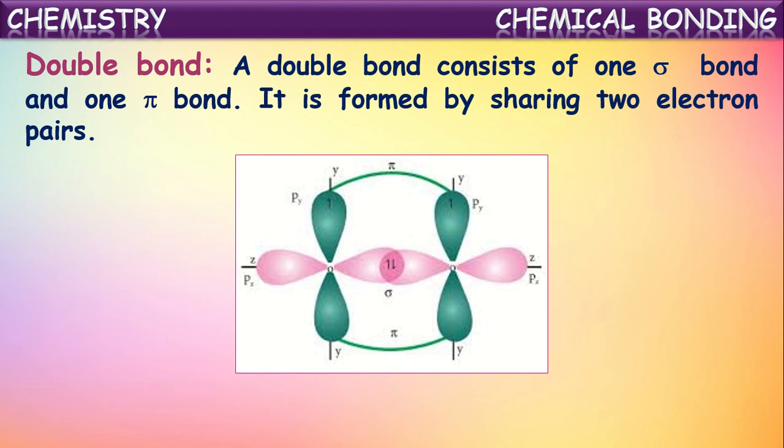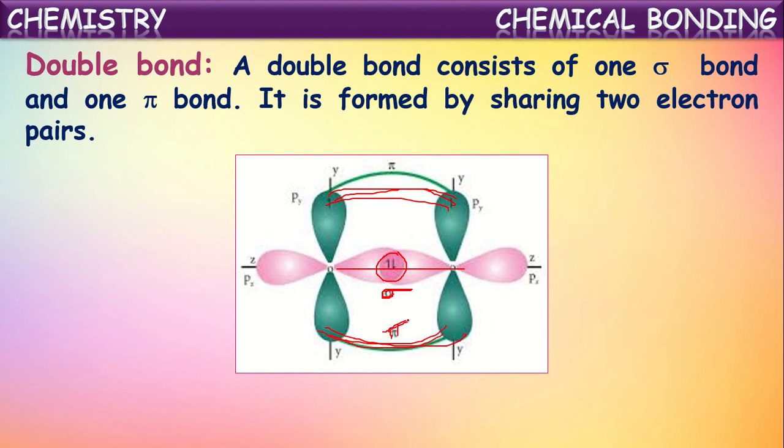So we can explain this with atomic orbital overlapping also. First, when two oxygen atoms approach each other, their 2p-z orbitals overlap on the axis of their nuclei and thus they share a pair of electrons. They result in the formation of a sigma bond. And there will be one more atomic orbital with a single electron in each oxygen, that is the 2p-y orbital. It is having a single electron, and it is also having a single electron in the other oxygen. These two will be overlapping sideways like this. Thus it results in the formation of a pi bond.